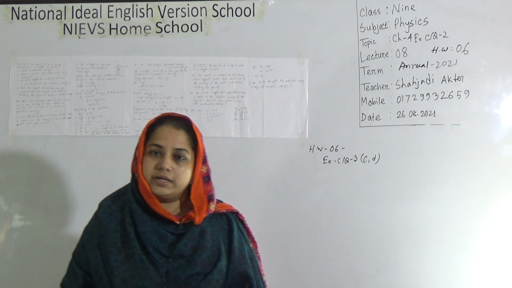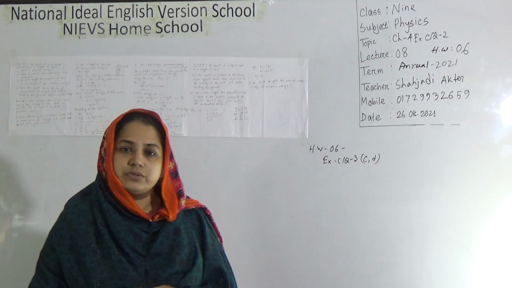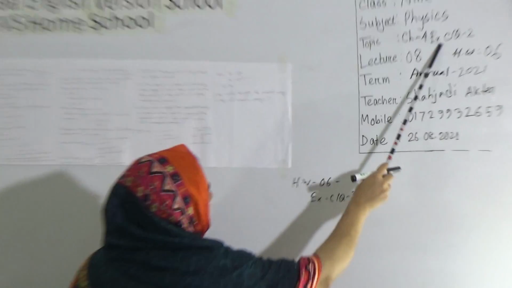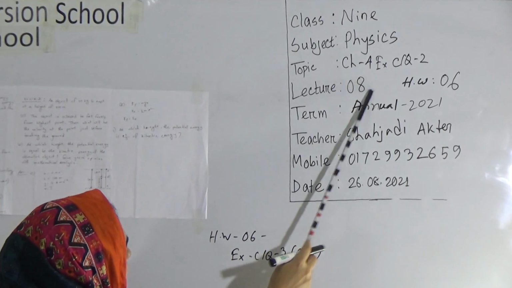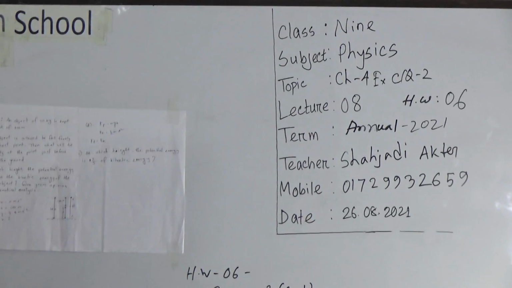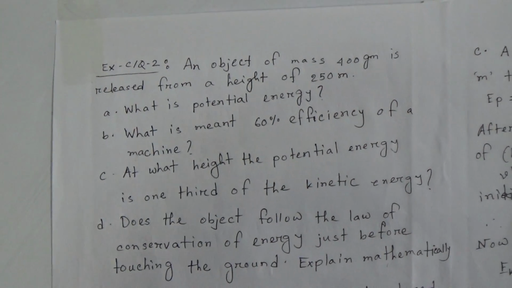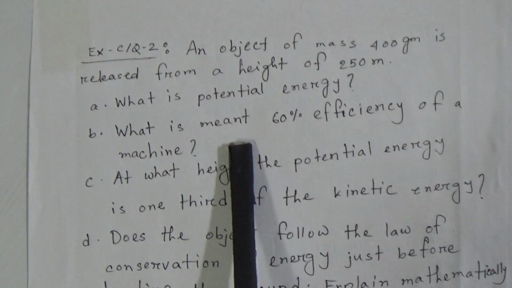Today I am going to take a physics class for class 9 students. My dear students, our today's topic is chapter 4 extra CQ 2, today's lecture number 8 and SW number 6. Now let us start our class. This is chapter 4 extra CQ number 2. Today we will solve this CQ.